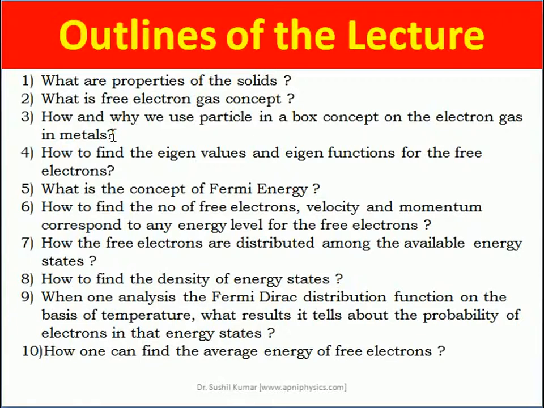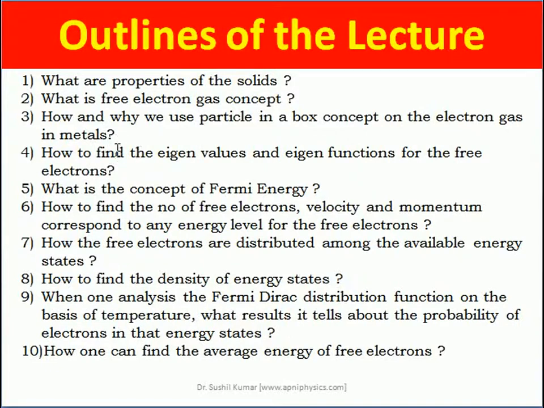Now my point is that I have described at the second stage the free electron gas, and then I have implemented the approach of a bound system in quantum mechanics on the free electron gas. So how and why we use the particle in a box concept on the electron gas in metals, right?